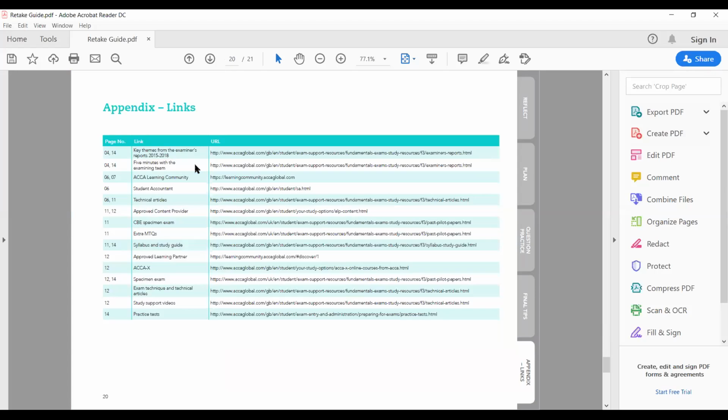Another good thing about this retake guide is that if I look at financial accounting F3, these are the resources I've got. Not all resources are here, but these are the resources I've got. And you can also tick whether you have covered them. If you click the link here, it will redirect you to the resources itself. So another advantage of the retake guide is that you've got a compilation of resources here as well.